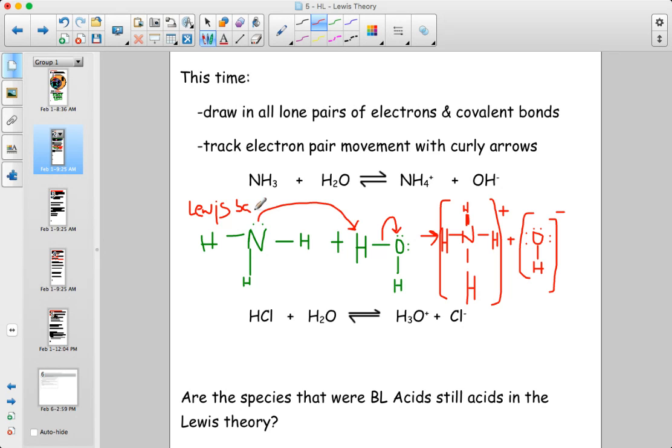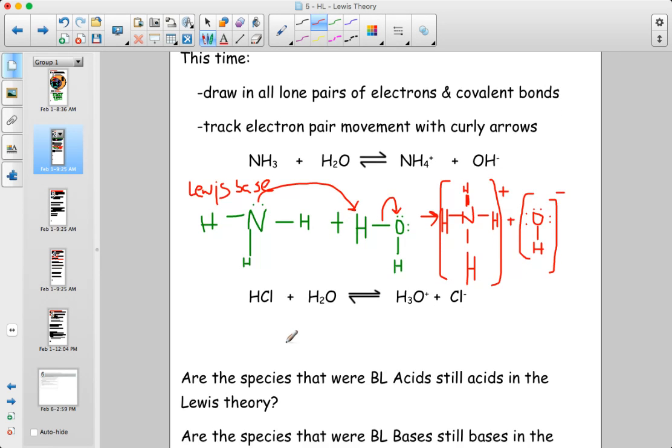One important thing I want to point out is that all these things we learned as bases, like ammonia, which should be in your memory on the list of weak bases that you know, ammonia is still a base under the Lewis theory. The things that were acids and bases before are still acids and bases in this theory. We're just going to define it for a different reason. So this is acting as a Lewis base, whereas water is acting as a Lewis acid. And on the previous page, I said this was a Bronsted-Lowry base and this was a Bronsted-Lowry acid. So those things are the same.